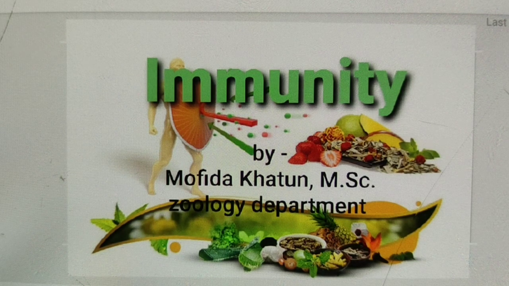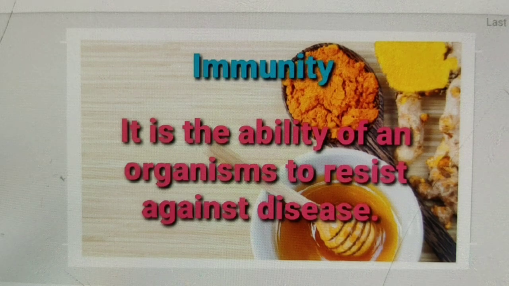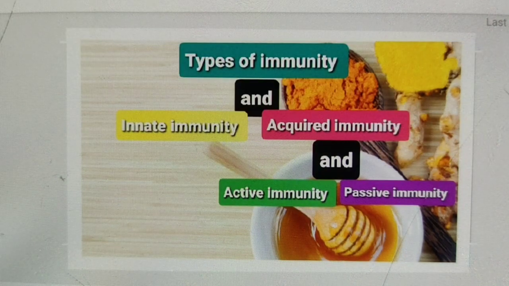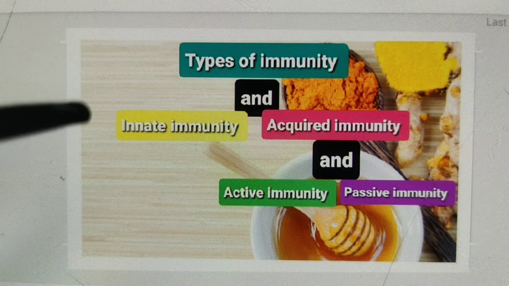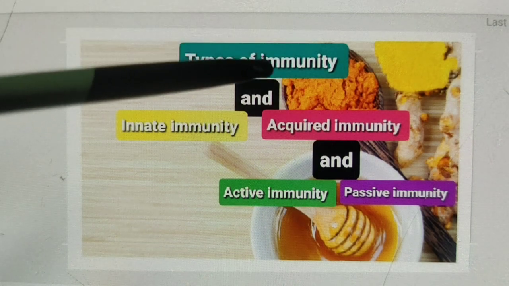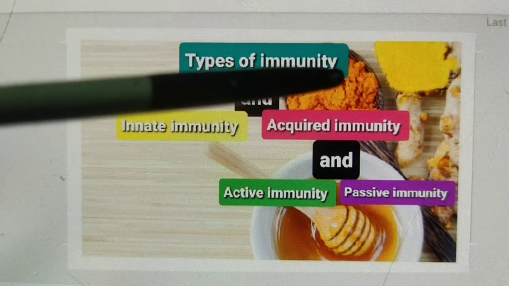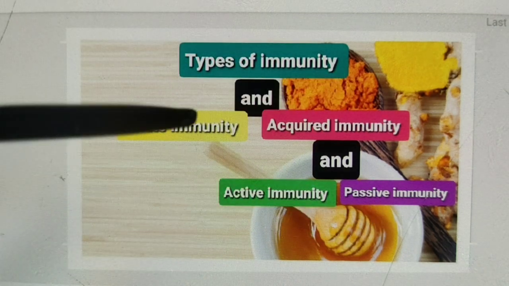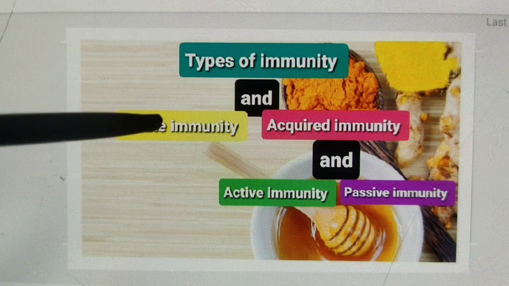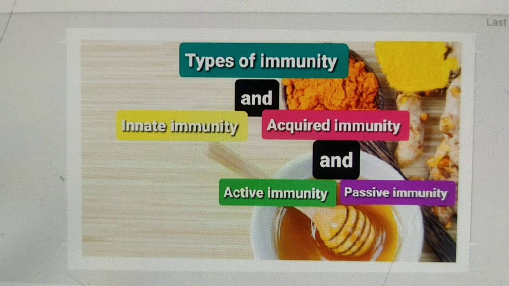Next, see the slide here. What do we mean by immunity? It is the ability of an organism to resist against disease. The next is types of immunity. There are two types of immunity: first, innate immunity, then acquired immunity. And again, acquired immunity has active immunity and passive immunity. Innate immunity we will study next.